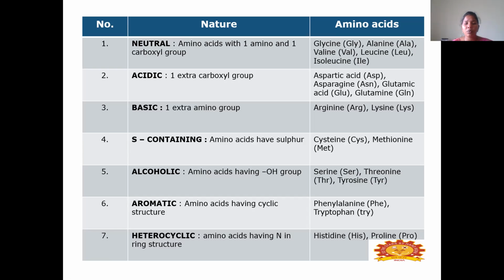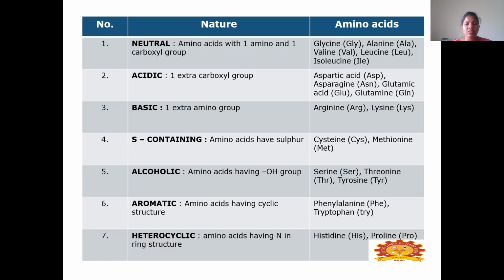Then coming to the aromatic amino acids, the amino acids having a cyclic structure, we can say aromatic amino acids. The examples are phenylalanine and tryptophan. Then the heterocyclic amino acids are amino acids having nitrogen in the ring structure, histidine and proline. Why do we say heterocyclic? Oxygen, sulfur, nitrogen are hetero atoms.